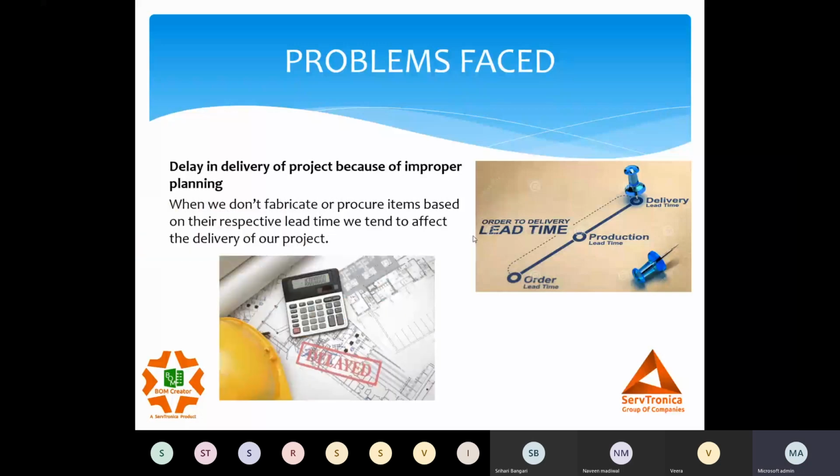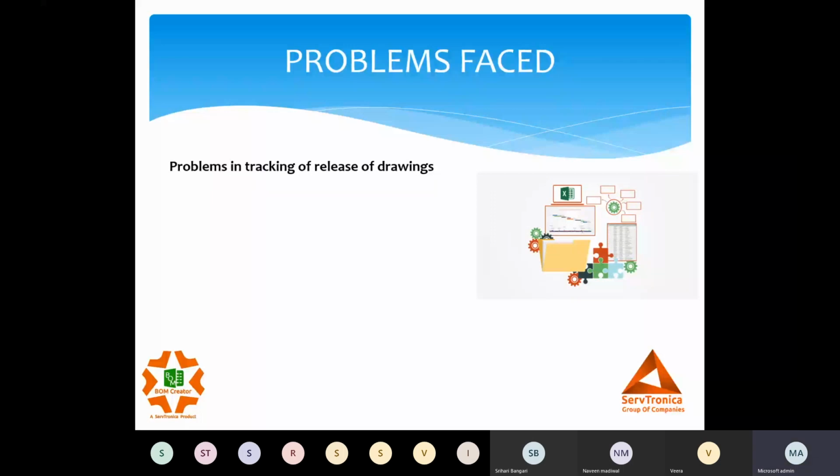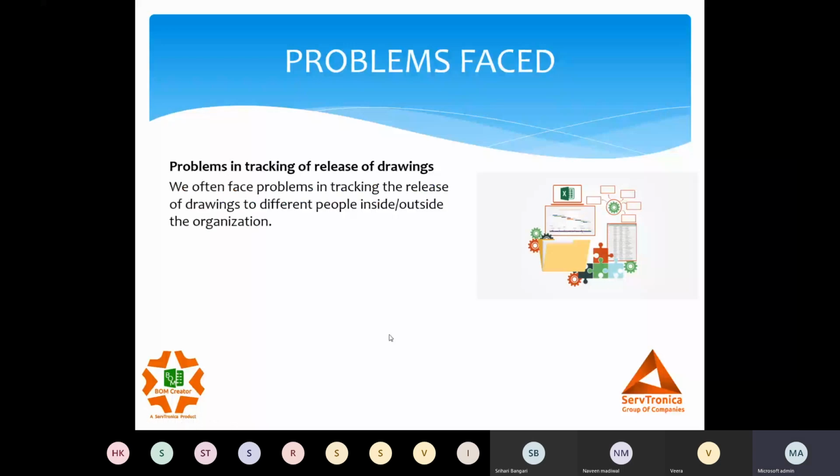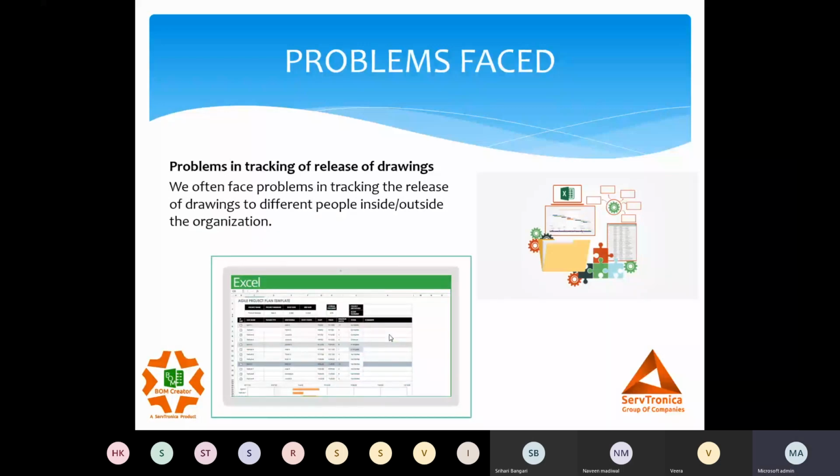So we are right now looking at the issues we see in our organization. Next is the tracking of drawings, the release of drawings. Say the design department releases a drawing, but we do not have a proper track of how many times we issue the drawing or to whom we gave the drawing, all those things, right? We do maintain it through a register or Excel, but we still fail to keep a proper track if we do not make an entry.